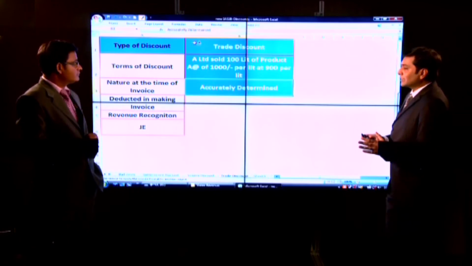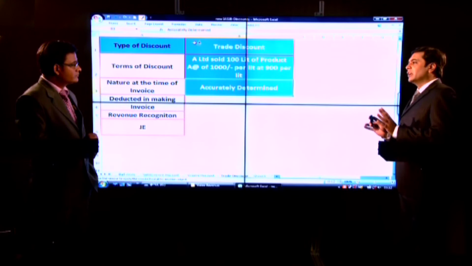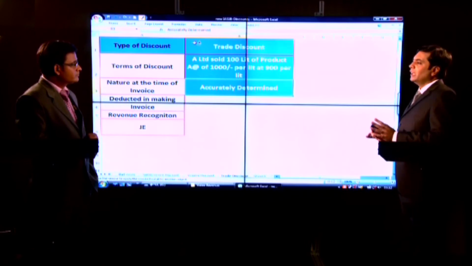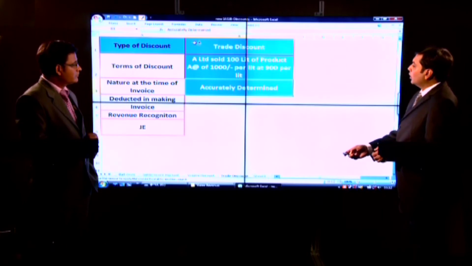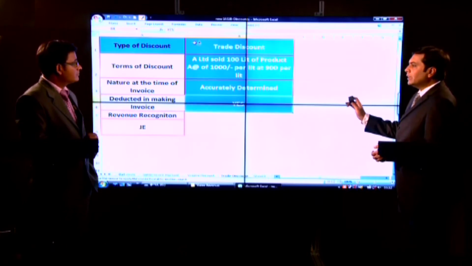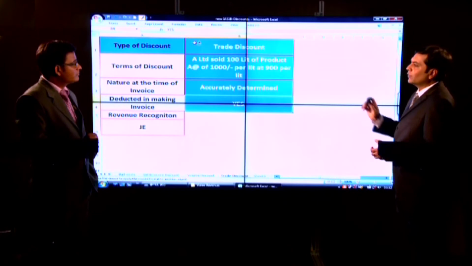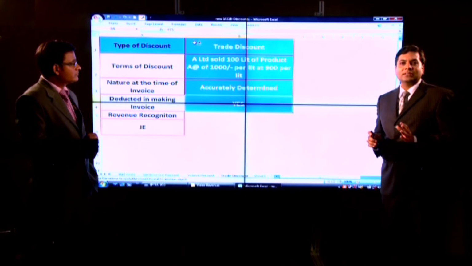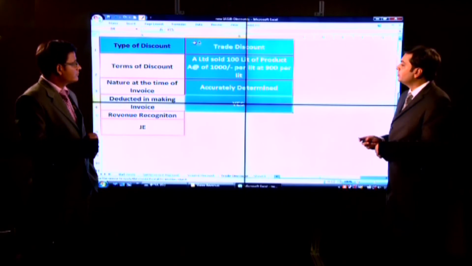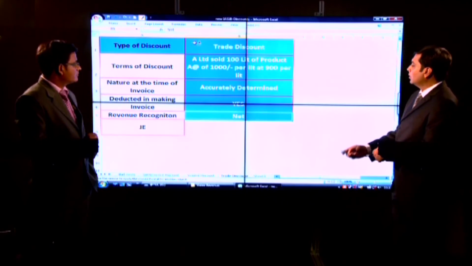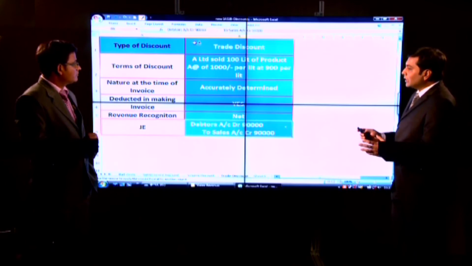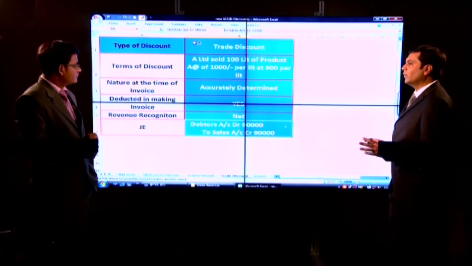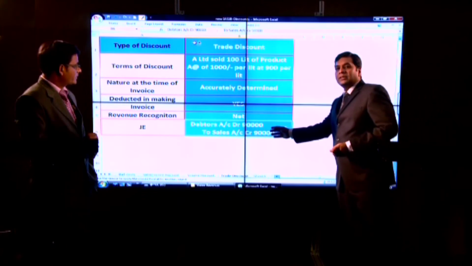Now this discount is accurately determinable at the time of making the invoice, so no estimation is required. So I will deduct it while making the recognition of revenue, meaning revenue will be recognized on net basis rather than on gross basis, and this journal entry will be passed at the time of initial recognition of revenue by debiting the debtors, crediting the